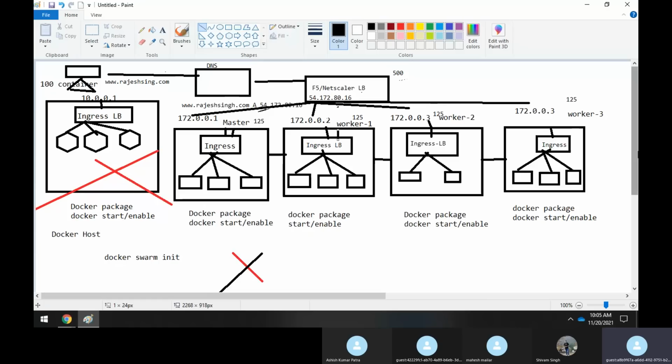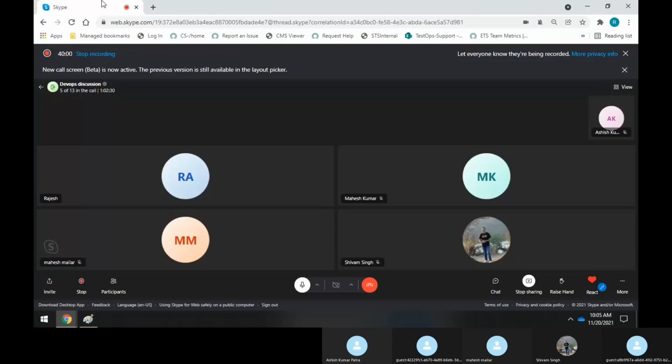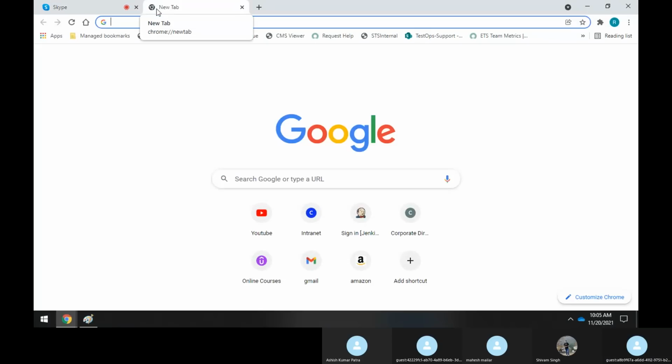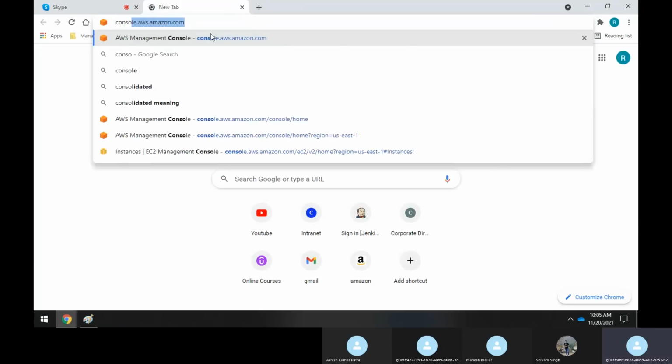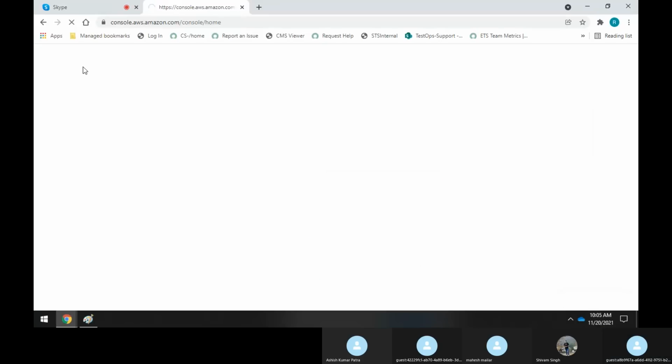So we can choose to create all these 4 machines in AWS itself. AWS is the best for us because we already have an AWS account, right? If we had VMware, we could have created 4 virtual machines like this. But anyhow, let us log into AWS, console.aws.amazon.com. This is the URL for your console. So I'll log in.